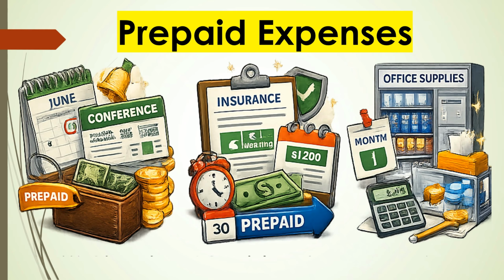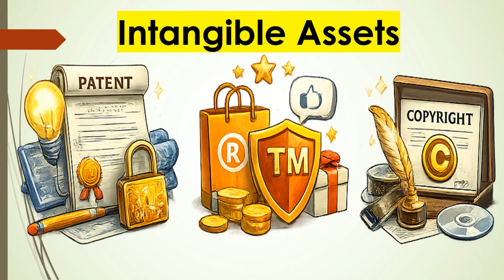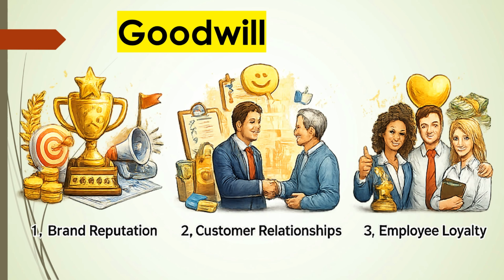Prepaid expenses, payments made in advance for future services. For example, a company pays $1,200 for 1 year of website hosting in advance. Intangible assets, non-physical assets with value, for example patents, trademarks, software licenses. For example, a company owns a registered trademark for its brand name.